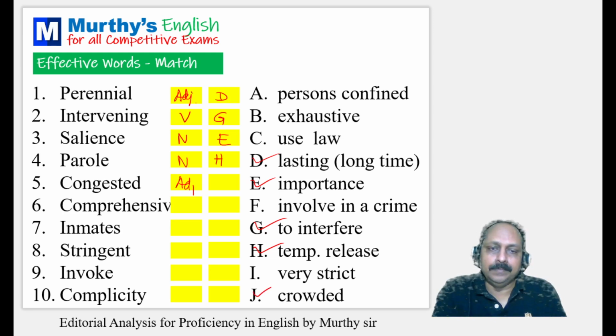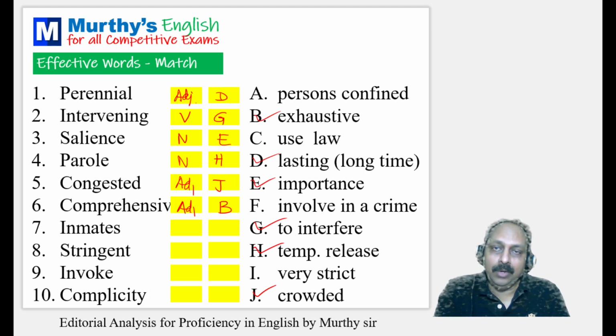Crowded, too crowded. J. Comprehensive, comprehensive syllabus, comprehensive policy. Adjective. Exhaustive, exhaustive, holistic, comprehensive, synonyms. Inmate, singular, inmates, plural. That means it's a noun. People confined or persons confined to a prison or a hospital.